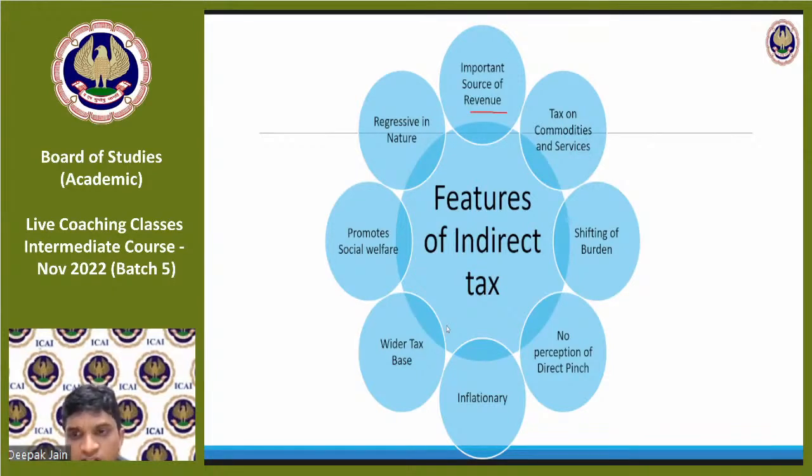Whether this type of theory questions like features of GST are directly asked, it could be asked, or it could be asked in multiple choice questions also. Is revenue coming from GST more than revenue from direct tax? It is almost on par. I would say 51-49, that is the way the weightage happens. They are mostly on par.